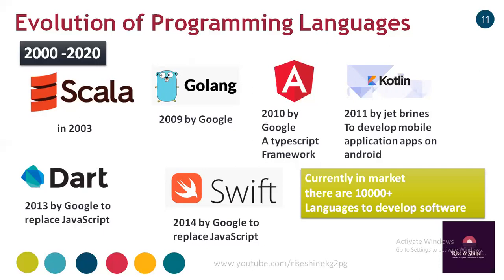So this is all about the programming languages, and all these programming languages follow some programming style. Each and every language has some strength. For example, Python was developed in 1991, but it became popular after 2000.